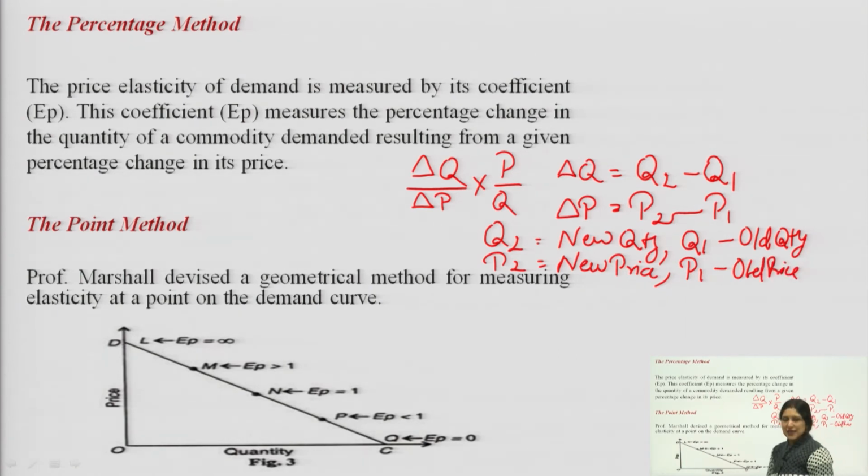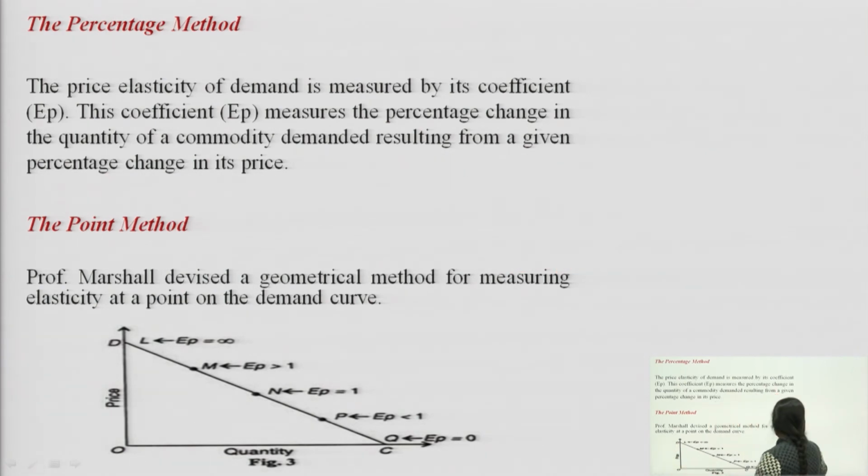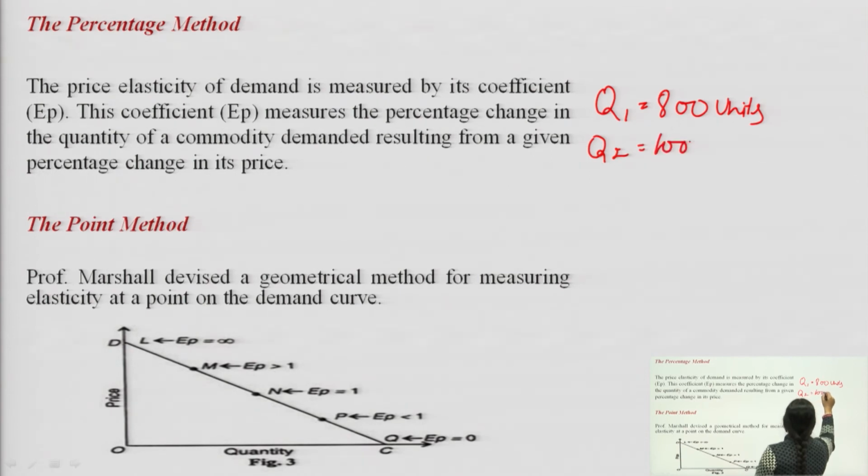Now, if we will take an example, like suppose we will take that Q1 is your 800 units and Q2 will be suppose 1000 units. Then we will take P1 as 10 rupees, P2 as rupees 8.